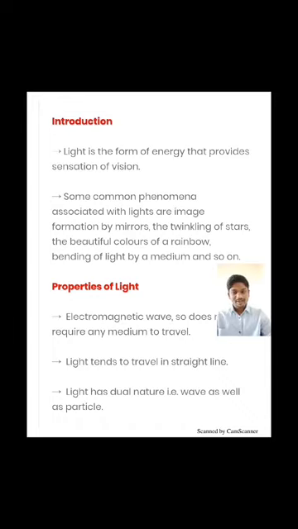So therefore sunlight is reaching us. And we should also assume that light tends to travel in a straight line. Okay, light travels in a straight line. And also the most important property of light is that it has a dual nature, that is, it acts as a wave and also as a particle. So sometimes the light is taken as a wave, sometimes taken as a particle.